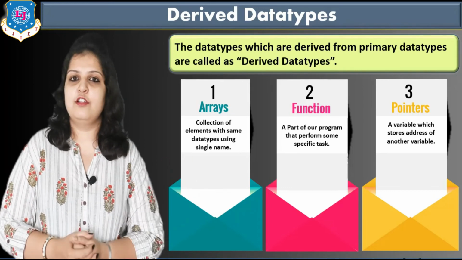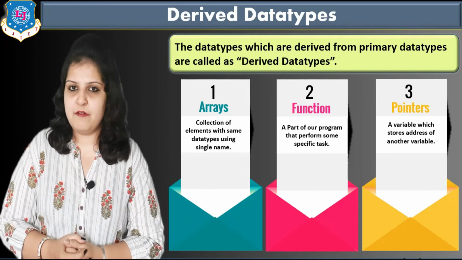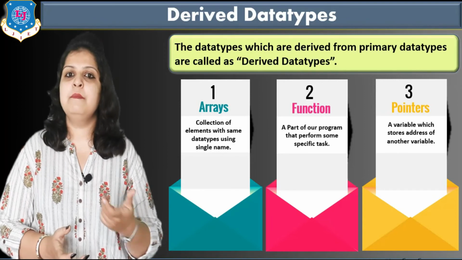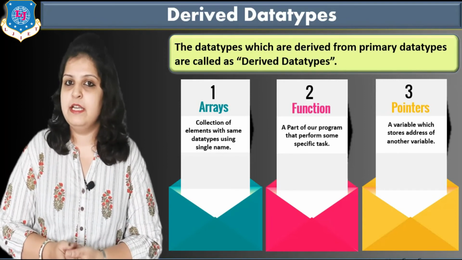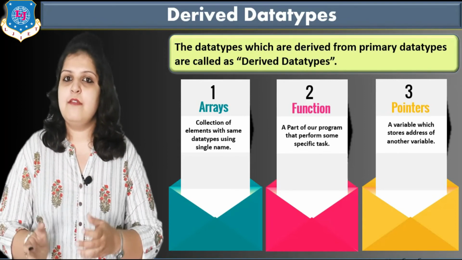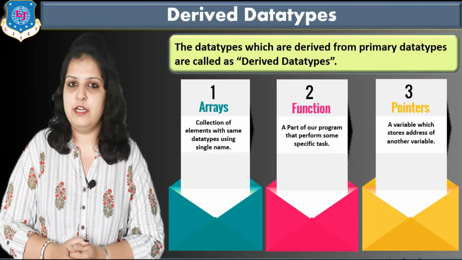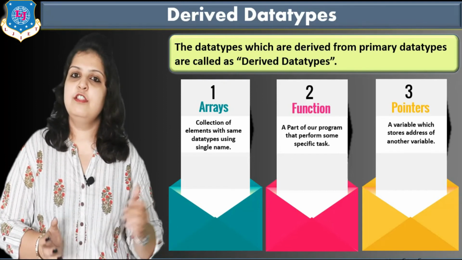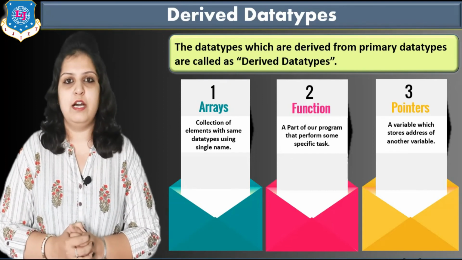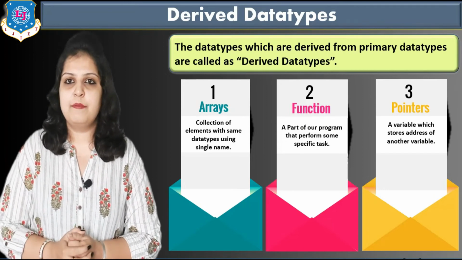Then function. Function is a part of our program. Just remember void main. What is void main? Main is one function. The same way we can define our user defined function, right? This chapter also we have to learn in our upcoming videos.